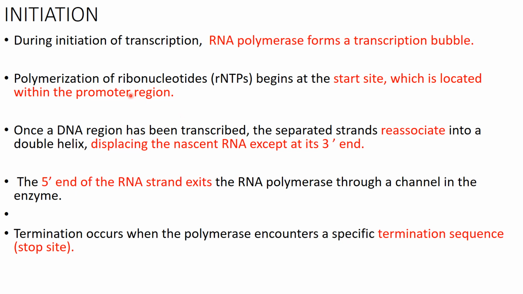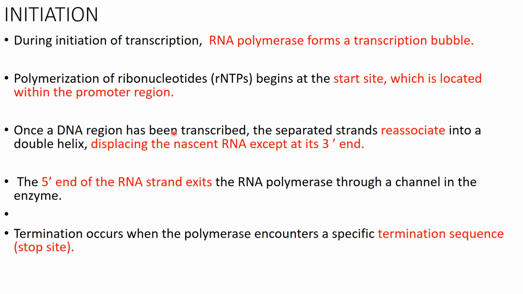So what is initiation of transcription? When RNA polymerase forms a transcription bubble. Polymerization of RNTPs will start at the start site, which is located in the promoter region. Where will polymerase attach itself? To the promoter region. What does the promoter region have? The start site. What will happen at the start site? RNTPs will come and polymerize.